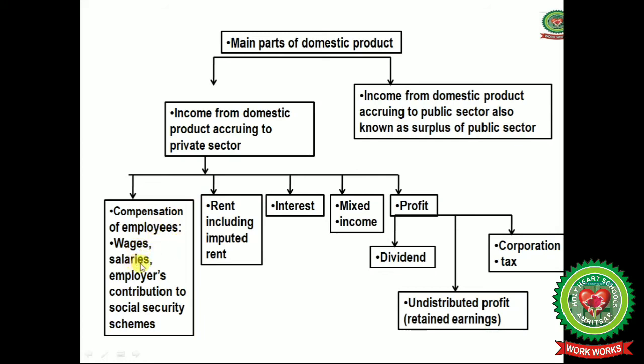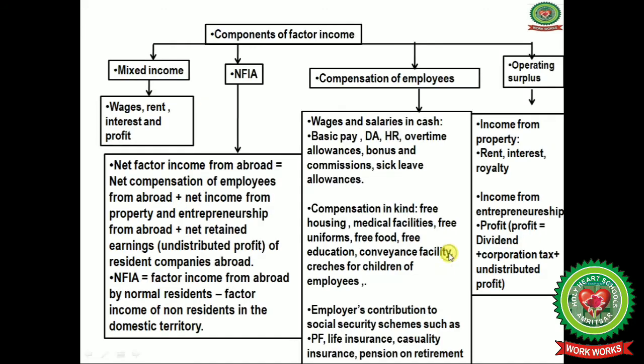Students, wages given to the laborers, salaries to the permanent staff, employees' contribution to the social security schemes. And under the rent we include the imputed rent for the use of land, rent for our own land, that is the imputed rent. Interest it is there, when you have purchased machinery or building on a loan, you have to pay the interest for that. Mixed income is there, profit it is there. Under the profit we will discuss dividend, undistributed profit, that is retained earnings, and corporate tax.